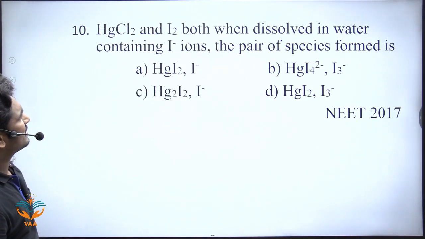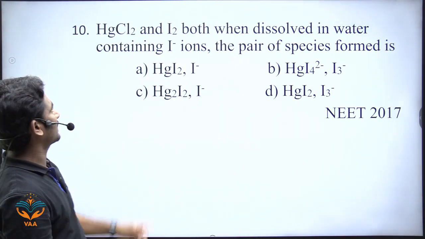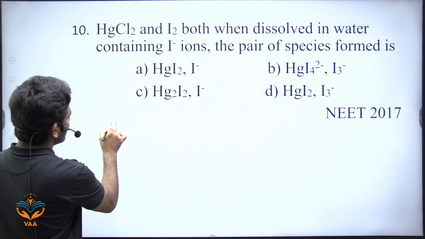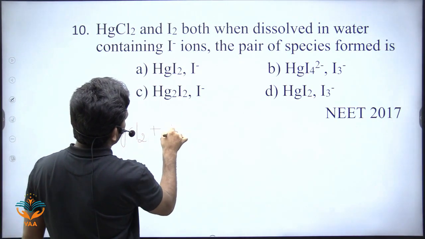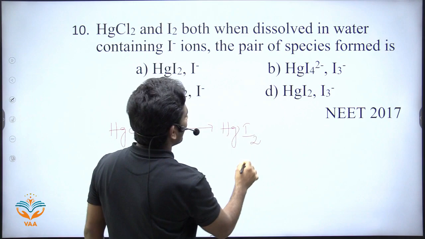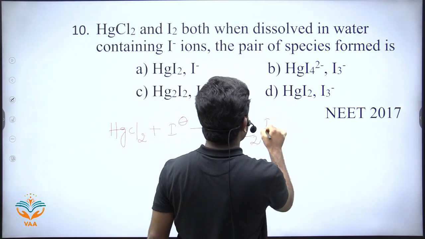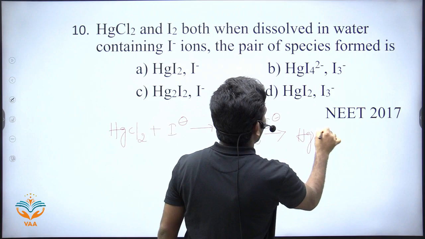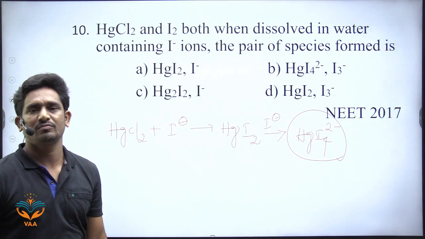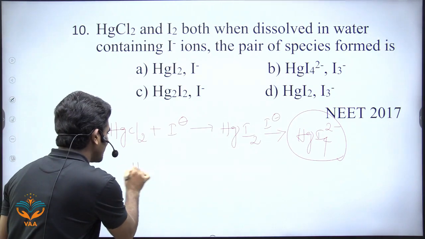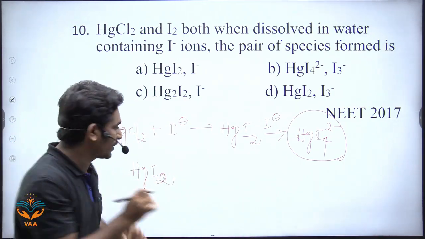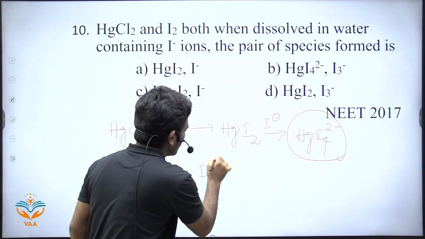The next one. HgCl2 and I2 both when dissolved in water containing I- ions, the pair of species formed is. So look here, when HgCl2 is dissolved in I- ions, what will it form? It will first form HgI2, and it reacts with I- ions. It will form HgI4 2-. Very important. So when HgI2 is dissolved in I- ions, it will form HgI4 2-.